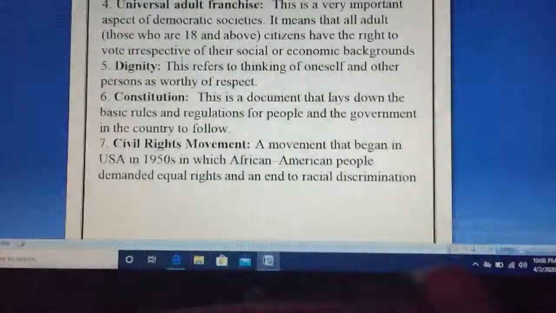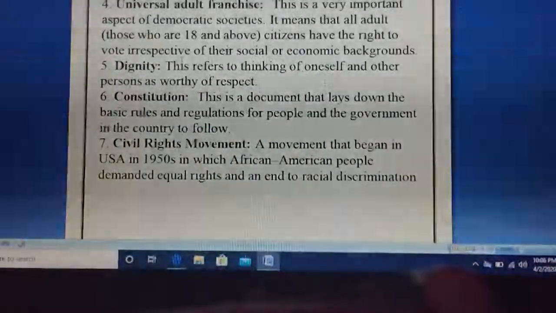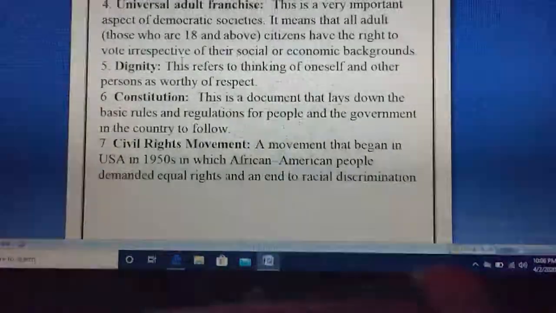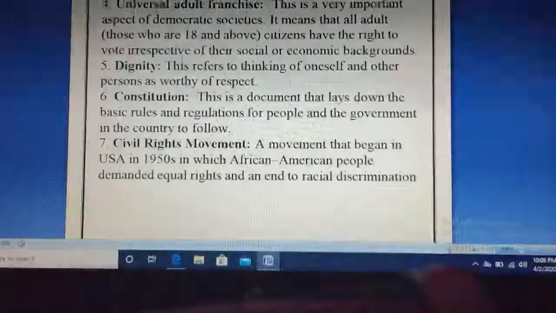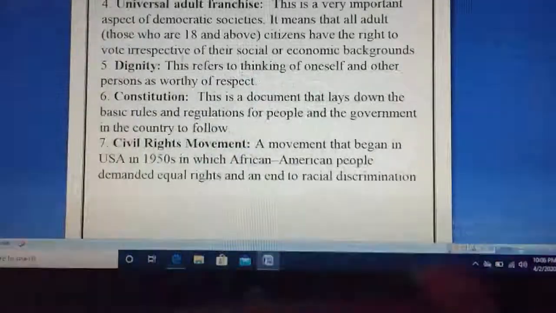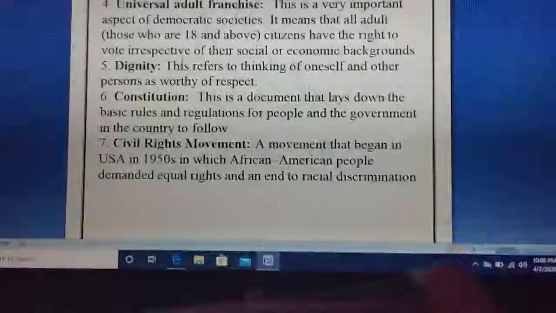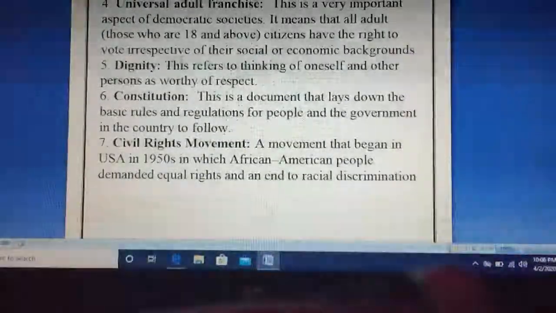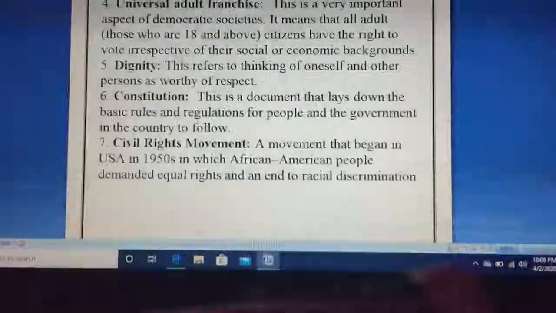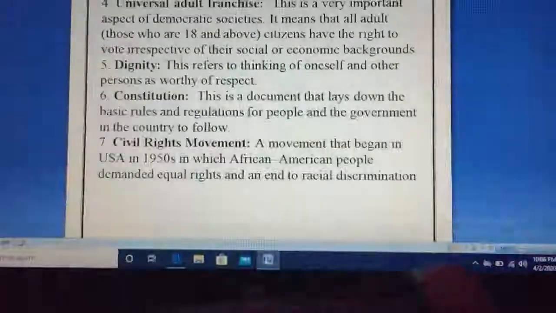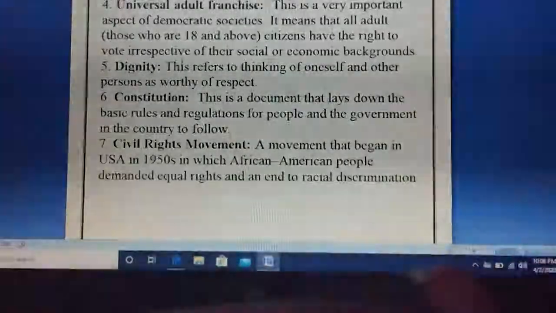Now, let's move on to the next, which is universal adult franchise. You are very familiar with it. This is a very important aspect of a democratic society. In this, everyone who is above the age of 18 has the right to vote, irrespective of social or economic background.